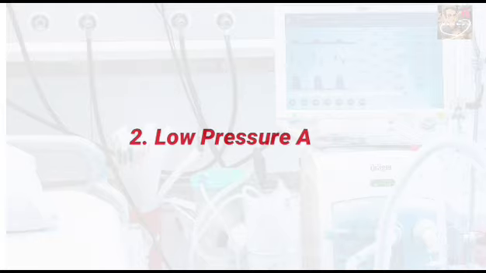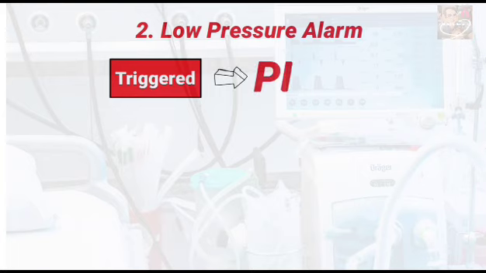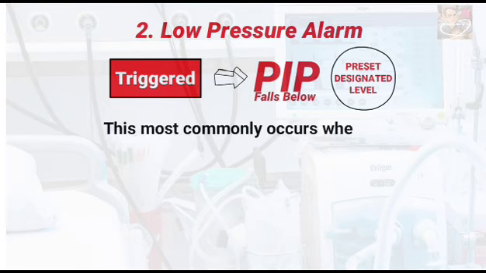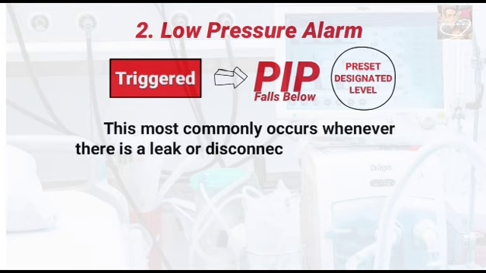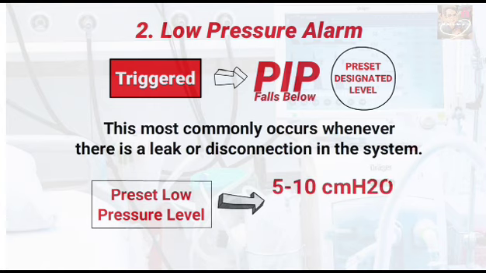Next is the low pressure alarm. A low pressure alarm in mechanical ventilation is triggered whenever the peak inspiratory pressure falls below a preset designated level. This most commonly occurs whenever there is a leak or disconnection in the system. The preset low pressure level for this alarm is typically set around 5 to 10 centimeters of water pressure below